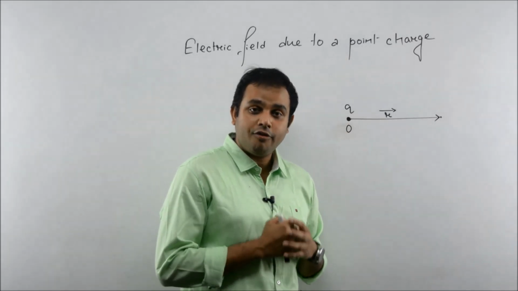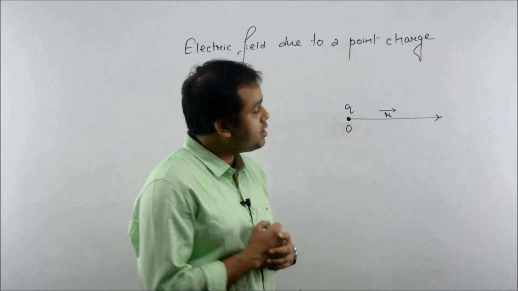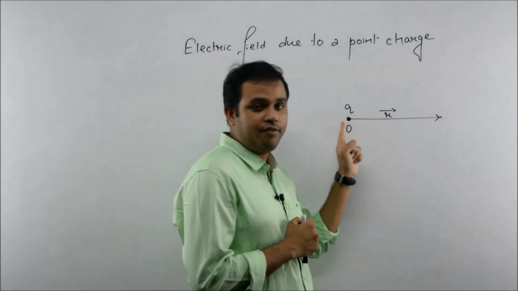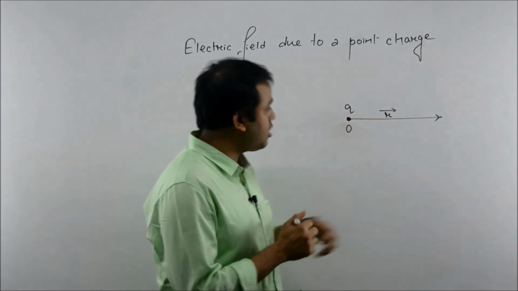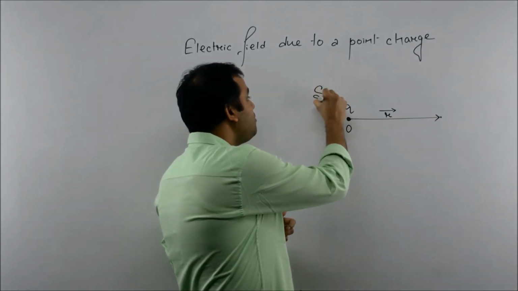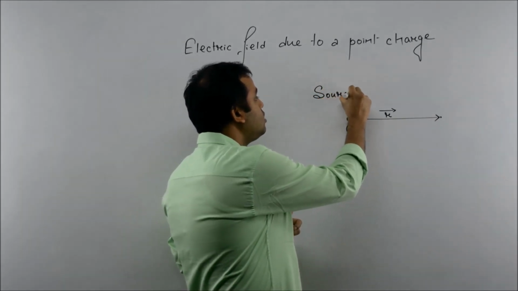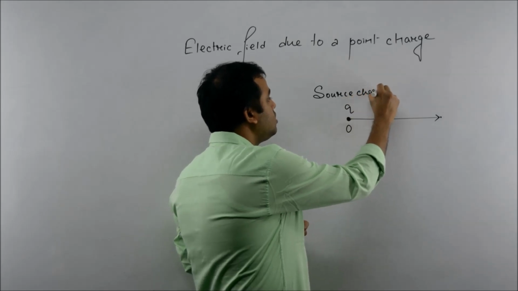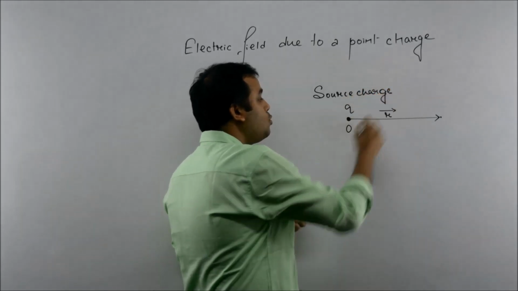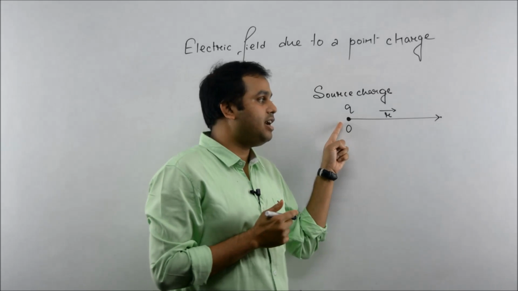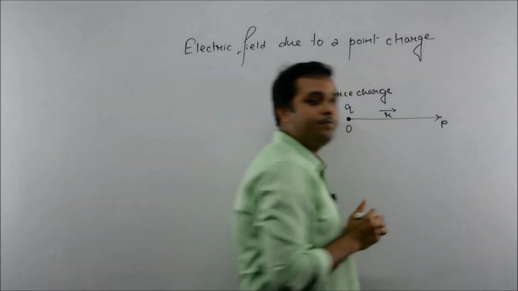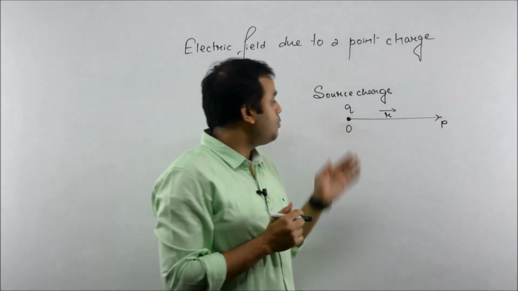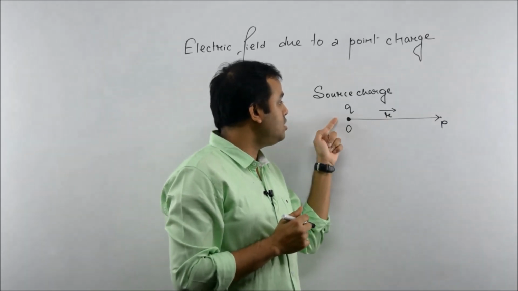We wish to find its electric field, so we will name this charge as source charge. So we need to find its electric field at this point. Let us name this point as P, which is at distance r from this charge.